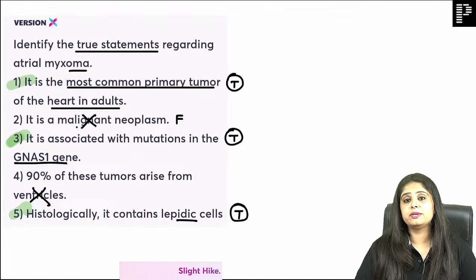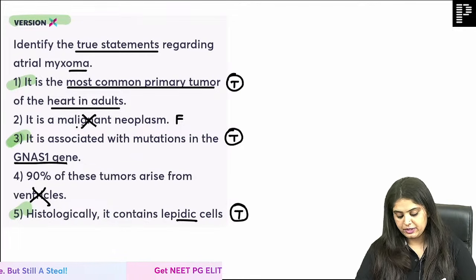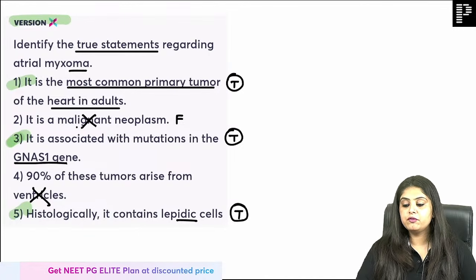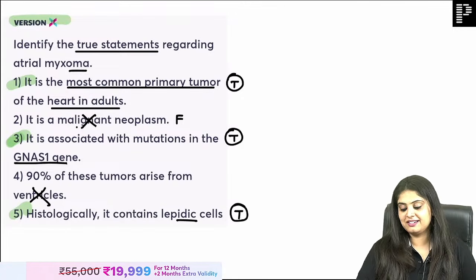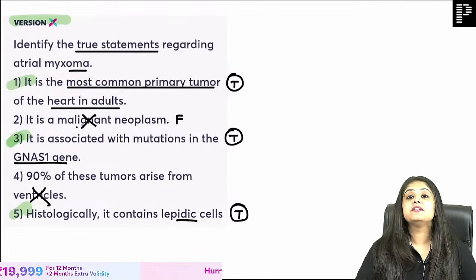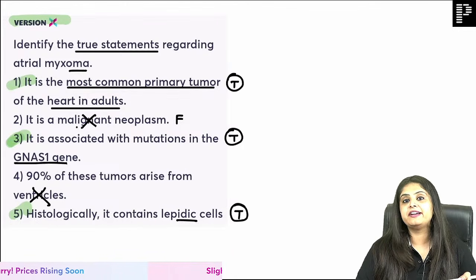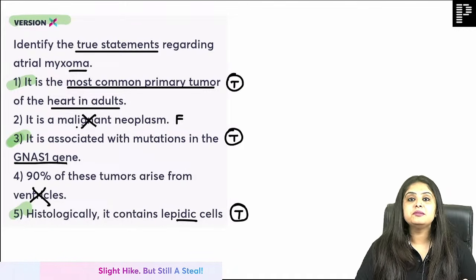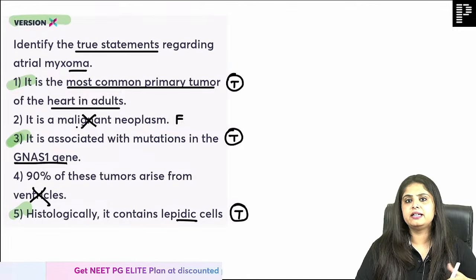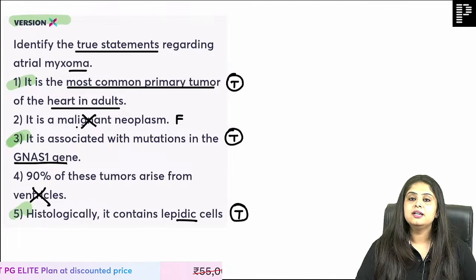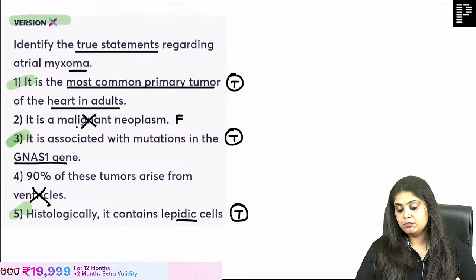Typical exam pattern questions. All of this we've included in version X, because now we know that these are the kind of questions that are coming. Can we move forward, because I'm already running 7 minutes late from my cardiac limit, and that is what I want to teach you, that we also make time slots and time boxes, and we never can finish what we've decided in that duration. But that doesn't mean that I wouldn't have appeared for this LRR. I still appeared. I'm 7 minutes late in completing cardiac, but that's okay. I'll extend the timeline by 7 minutes, but then I will finish it. Now I can move on forward.